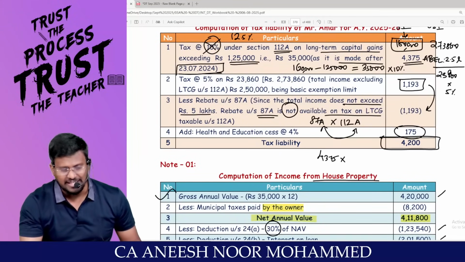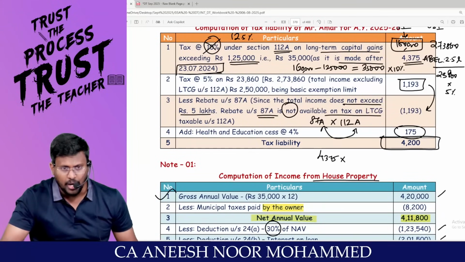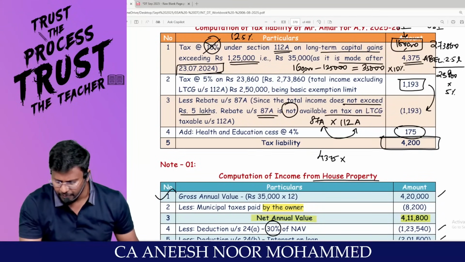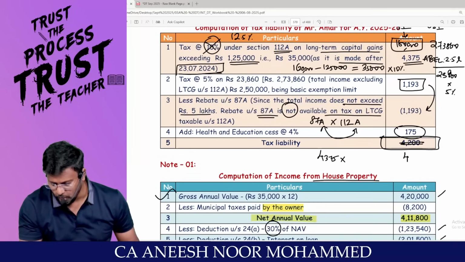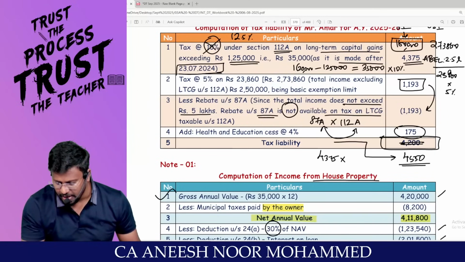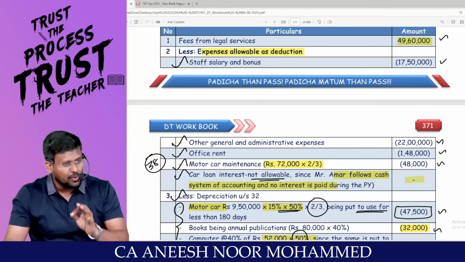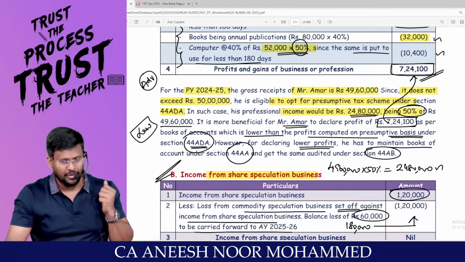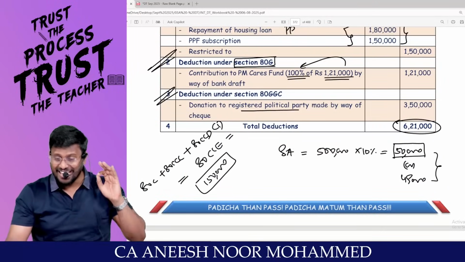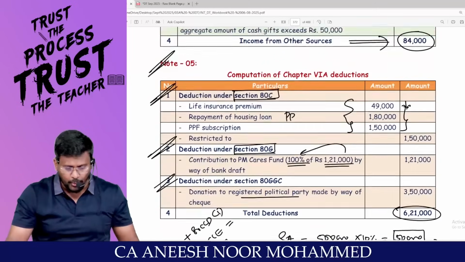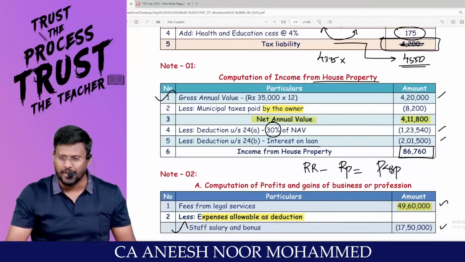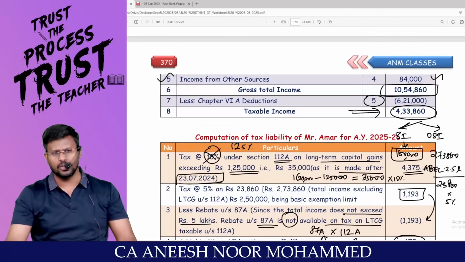The total tax liability will be 4,550, my dear lovable students. Are you all really with me? That's it. One question, how many provisions? One question, how many connections? This is what computation of total income or tax payable is all about.